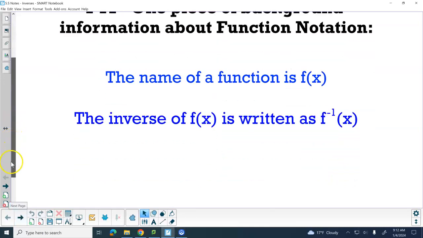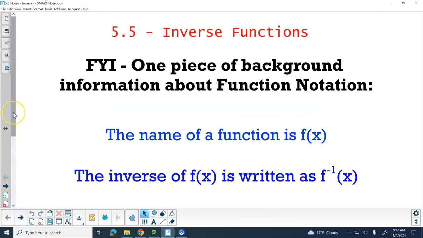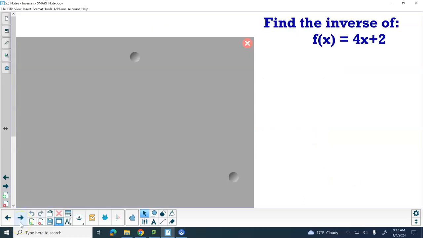So that's what we're going to talk about today, inverse functions. Our first function that we are going to be dealing with is a linear function, f of x equals 4x plus 2. We want to find the inverse of that function.